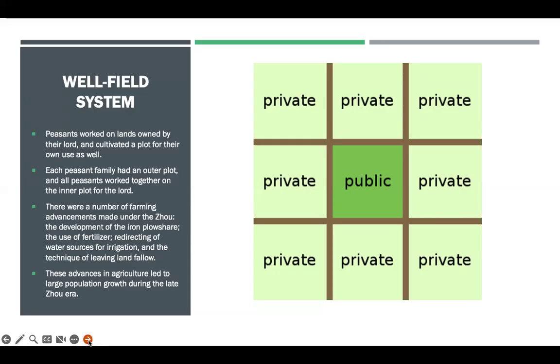And farming became more advanced during this time. So you have the iron plowshare. Fertilizer began to be used. You have irrigation, the technique of leaving the land fallow. That's actually a biblical principle, that the land is supposed to rest every seventh year. And so just things like that, farming became more advanced under the well-field system.